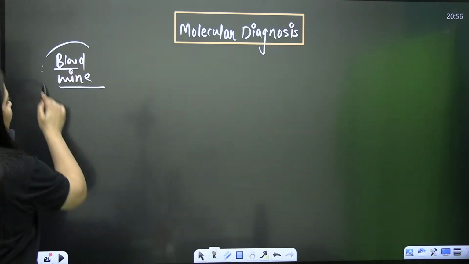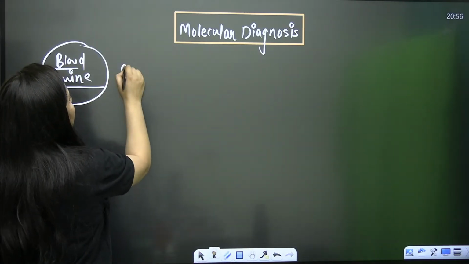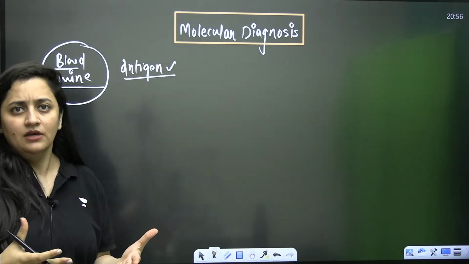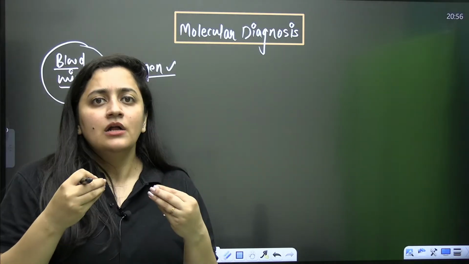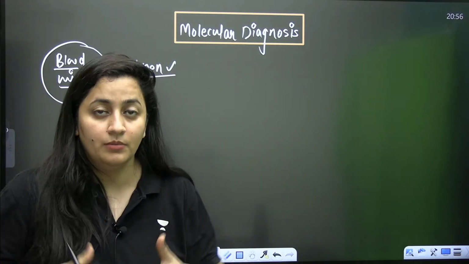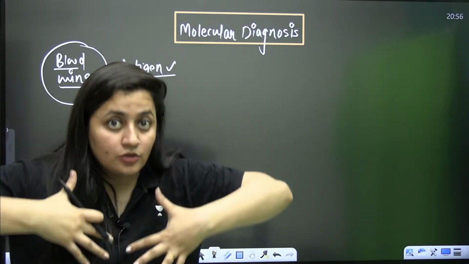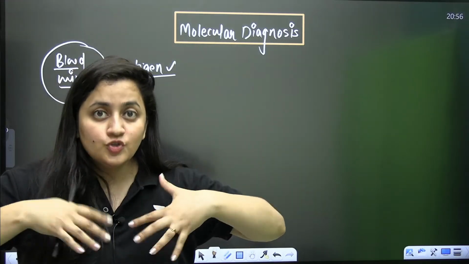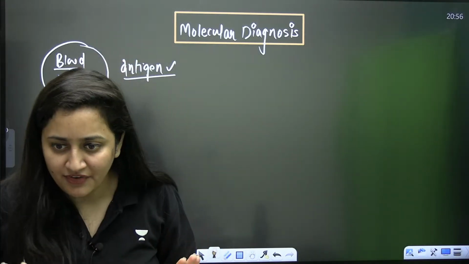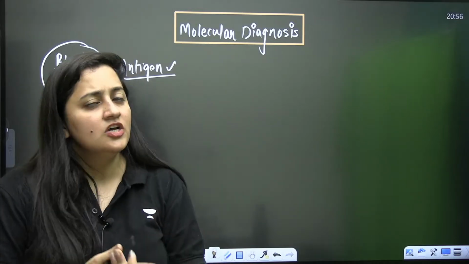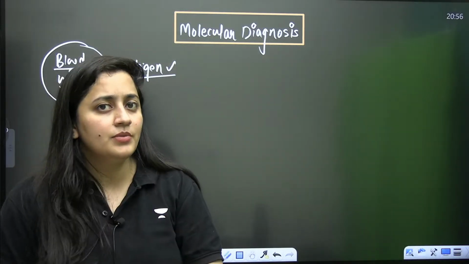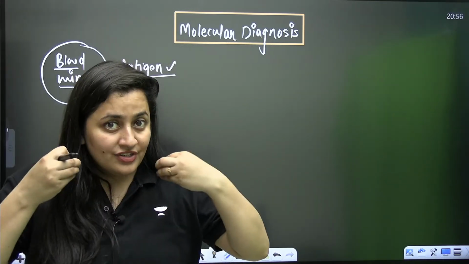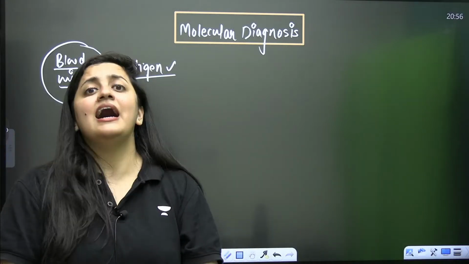If you're talking about the blood, if you're talking about the urine, when will you see the antigen here, or you can say the pathogen, whatever it is? Basically, when are we going to figure out that there is a problem? When that pathogen has caused the disease, when that pathogen has hijacked our body. That's a fact, right? So in the conventional ways, that is the problem, that we will only diagnose the disease when that pathogen is present in our body, when that pathogen has hijacked our body.